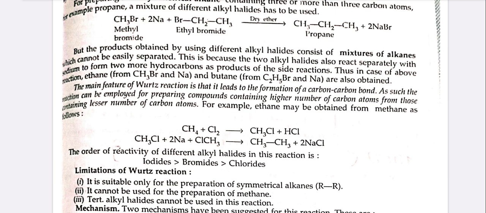The main feature of Wood's reaction is that it leads to the formation of a carbon-carbon bond. As such, the reaction can be employed for preparing compounds containing higher number of carbon atoms from those containing lesser number of carbon atoms. For example, ethane may be obtained from methane as CH4 + Cl2 gives CH3Cl + HCl, and CH3Cl + 2Na + CH3Cl gives CH3CH3 + 2NaCl.